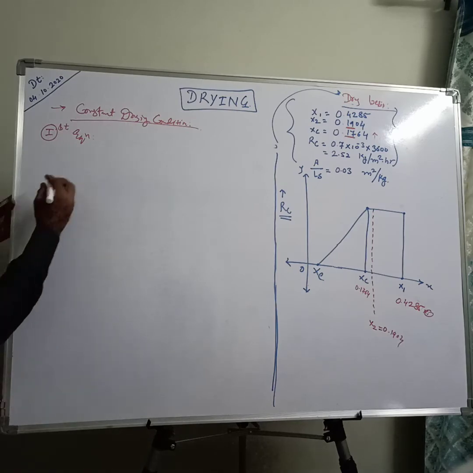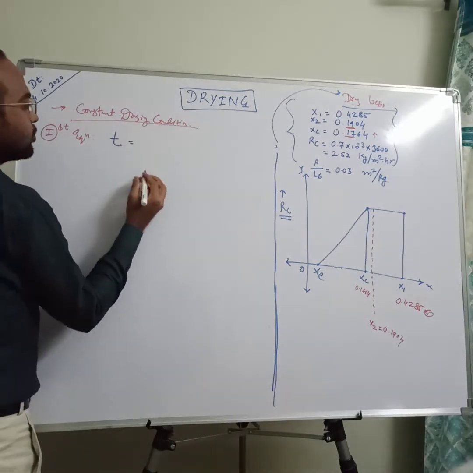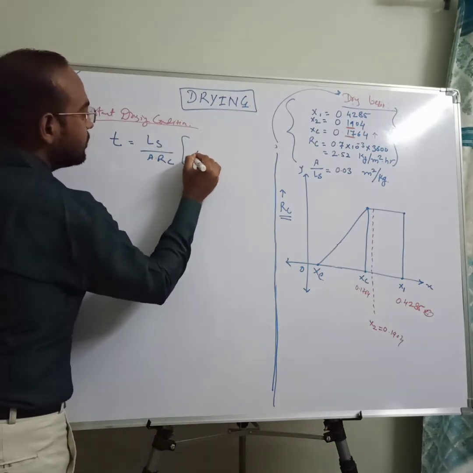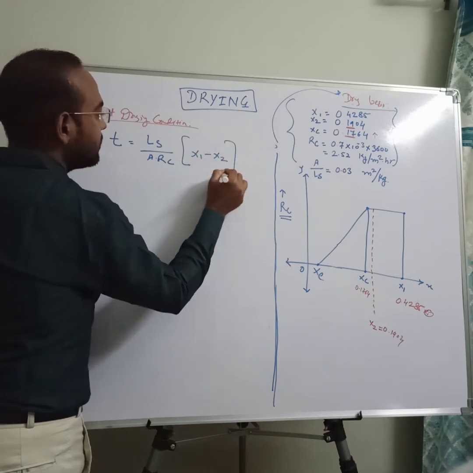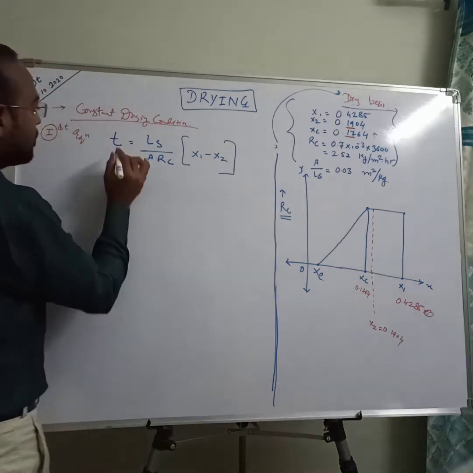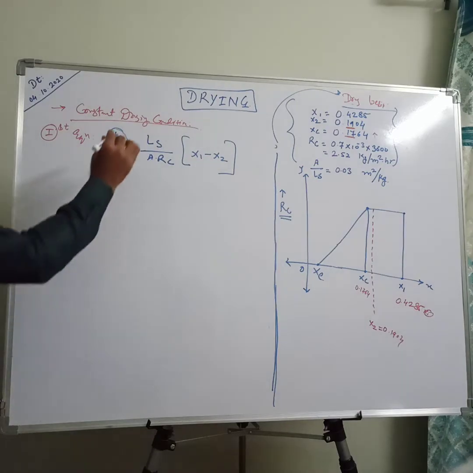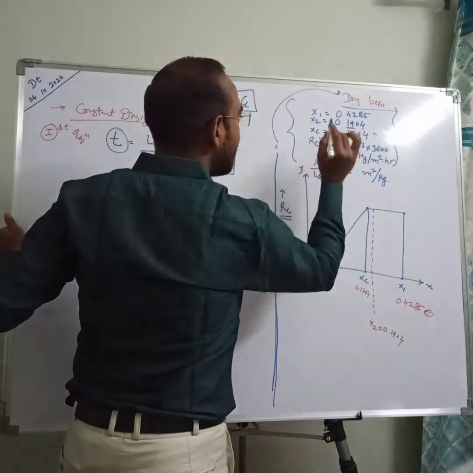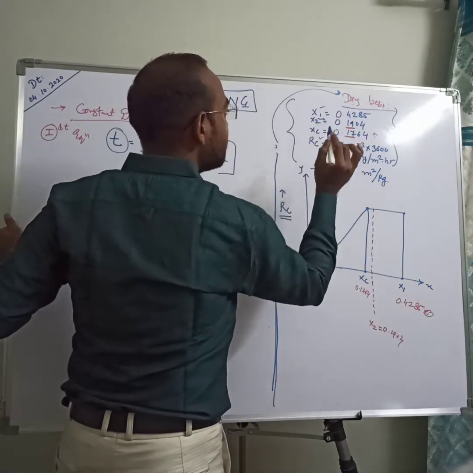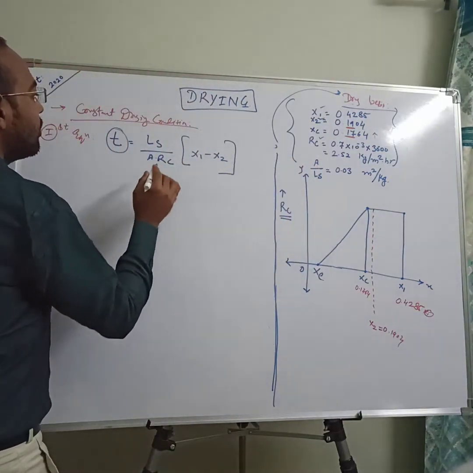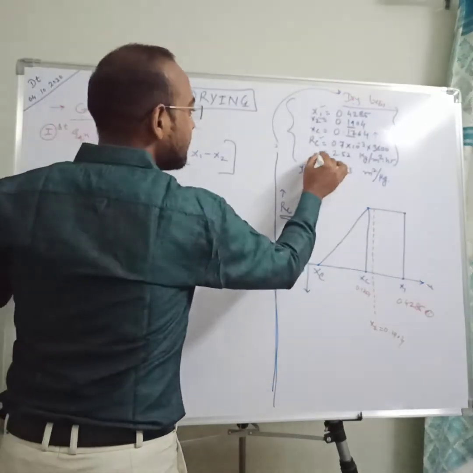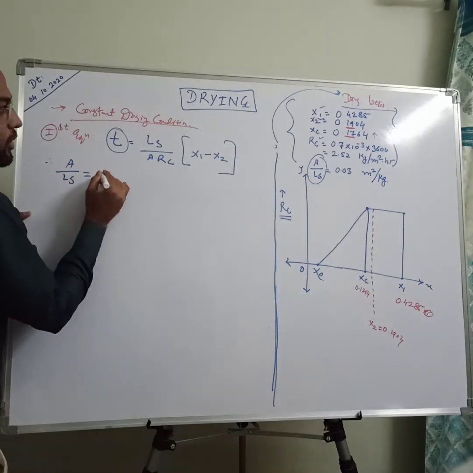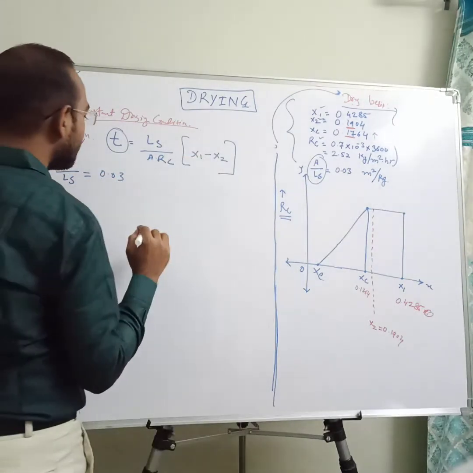The equation is in terms of time, that is t equals Ls upon A RC into x1 minus x2, initial moisture minus final moisture. So we need to calculate the time required. RC is given, already converted into kg per meter square hour. x1 is given, x2 is given, no need for critical moisture. Now what about Ls upon A? We have the ratio A by Ls, which equals 0.03 meter square per kg.